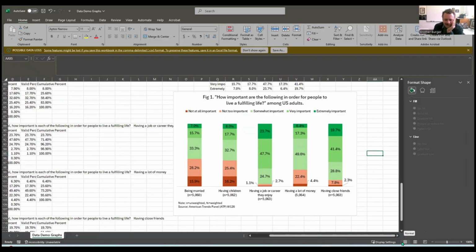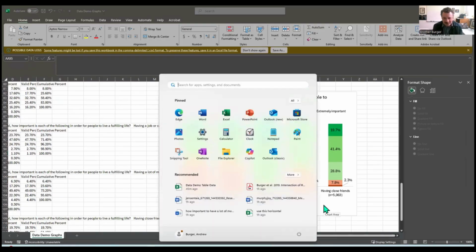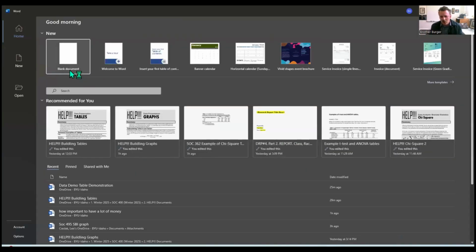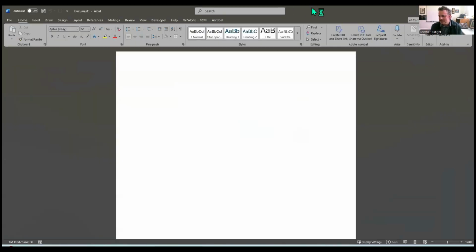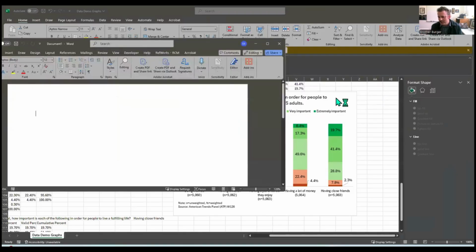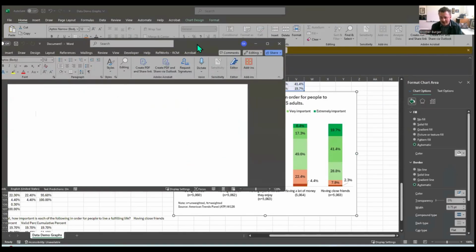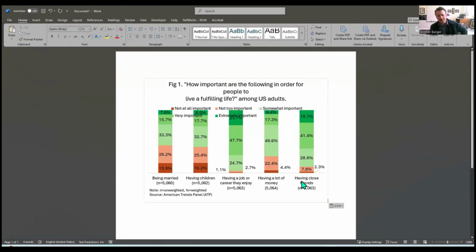So cool. All right, now the tricky thing. So you built this beautiful table, right? And now we got to put it into Word. So you can just copy and paste the table into Word, paste it, but it's going to be a little rude. See, it kind of messed up your formatting.